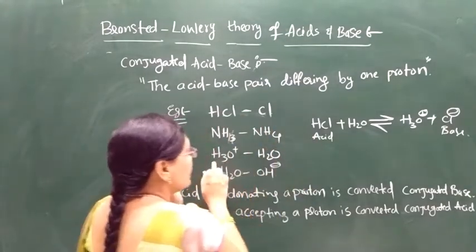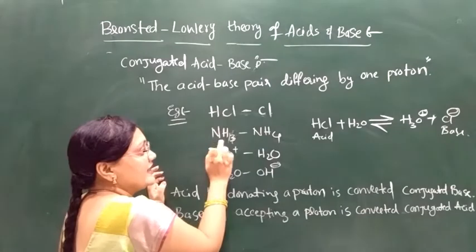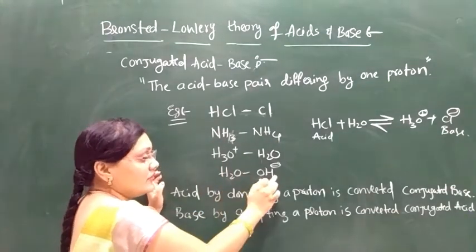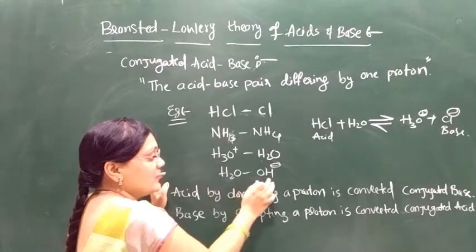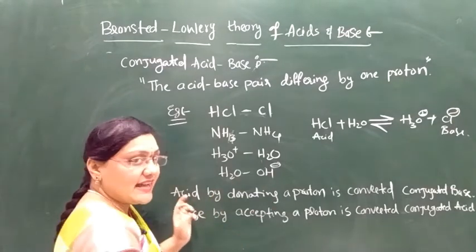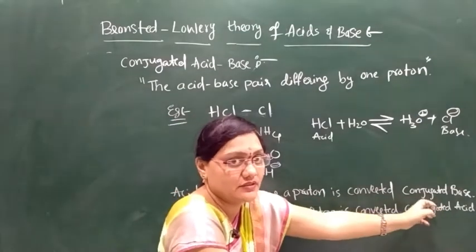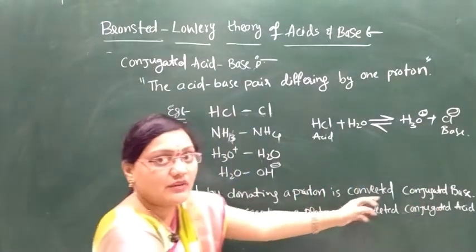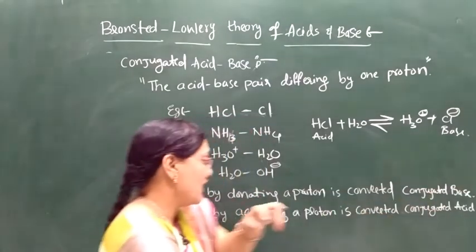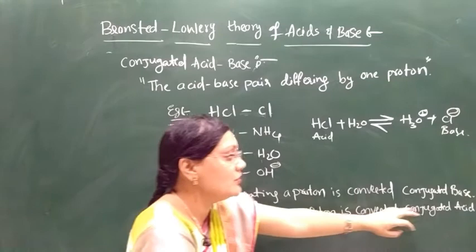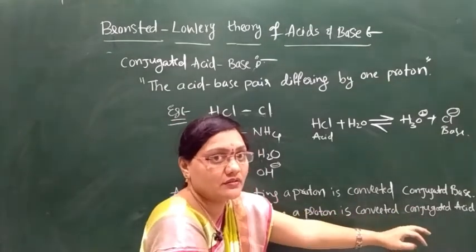The examples are HCl and Cl minus, NH3 and NH4 plus, H3O plus and H2O, and H2O and OH minus. The difference is only one proton. An acid, by donating a proton, is converted to its conjugate base, and a base, by accepting a proton, is converted to its conjugate acid.